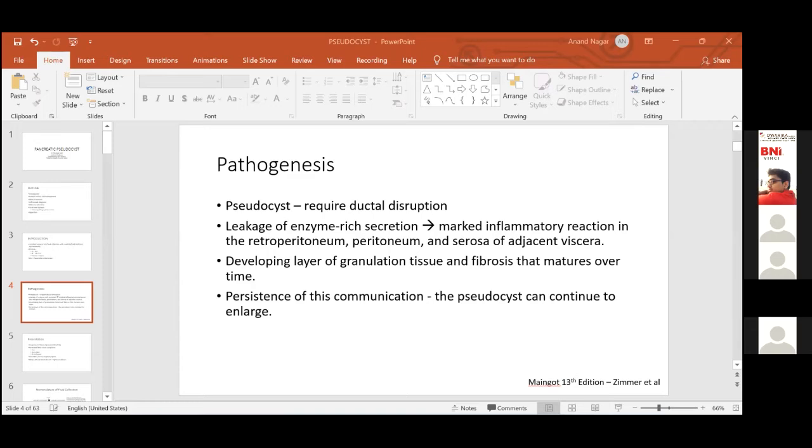As we know, a pseudocyst has a high amylase content, but there is a low CEA and mucin. That's typical of a pseudocyst. A serous cystadenoma will have a low CEA, low amylase with no mucin. A mucinous cystic neoplasm will have a high CEA with a low amylase, and mucin will be present usually. And an IPMN will have a low to high CEA, a high amylase, important to note, a high amylase because of its ductal communication, along with mucin.